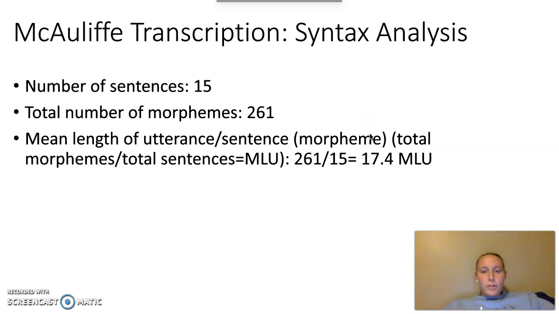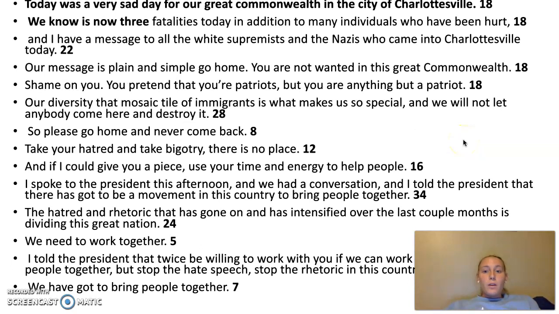For the governor transcription in my syntax analysis, I found a total number of sentences to be 15, a total number of morphemes to be 261, and to calculate the MLU, I did 261 divided by 15, and I found approximately a number of 17.4 MLU. You can see in my transcription, I divided it into utterances to make it easier to do the morpheme counting.